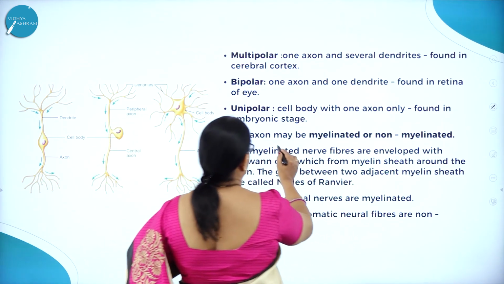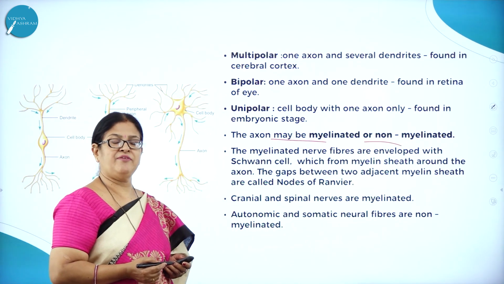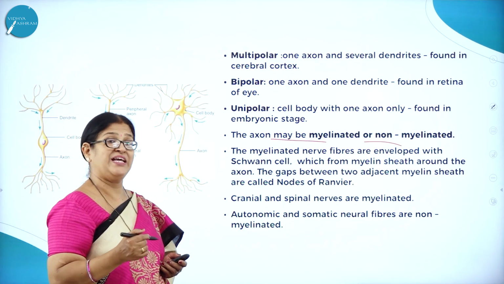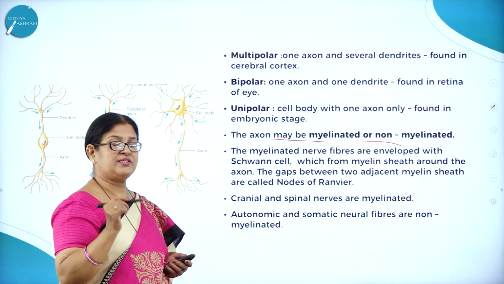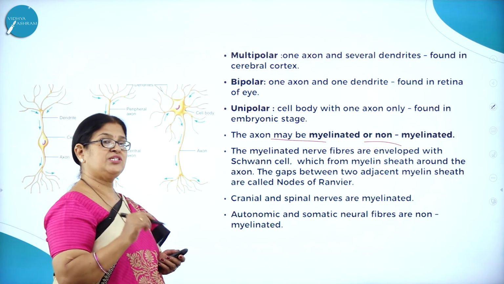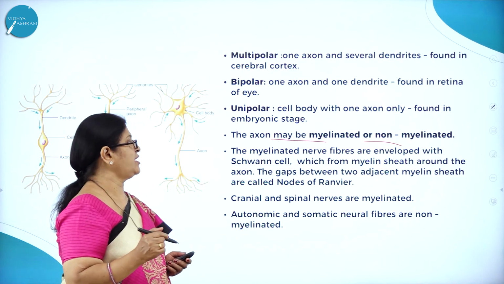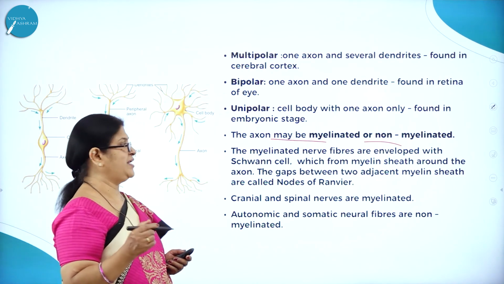Then the axon may be myelinated or non-myelinated. When is it called myelinated? When there is a presence of a sheath called myelin sheath. Such neurons which have a myelin sheath are called myelinated neurons. Such neurons which do not have a myelin sheath are called non-myelinated neurons. Now let us understand what is that myelinated.